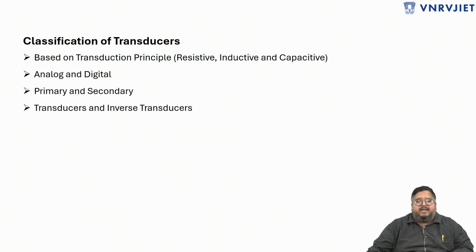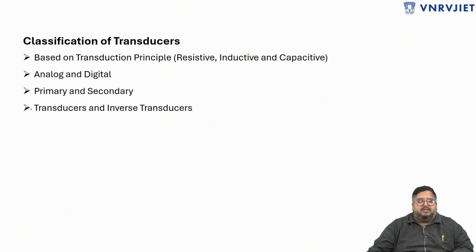So let us take an example of a potentiometer or a strain gauge. It is a resistive transducer. An LVDT is an inductive transducer. A microphone is a capacitive transducer. The other classification is analog and digital transducers. Analog transducers will give you output in analog form, whereas digital transducers will give us output in digital form, that is in the form of pulses.